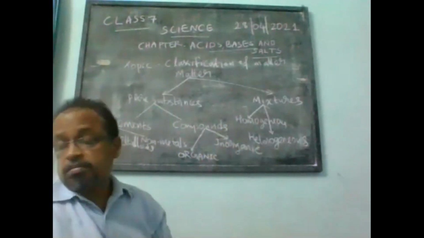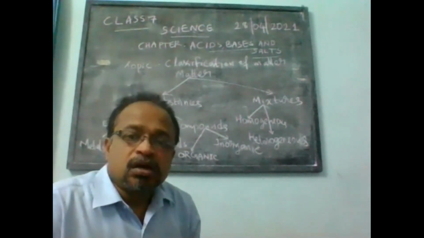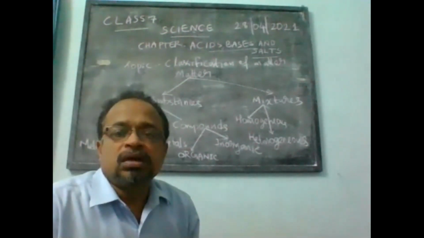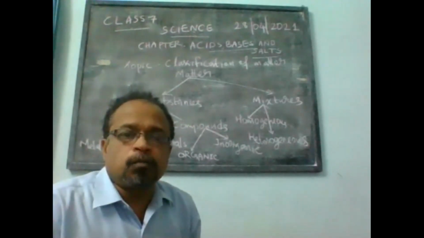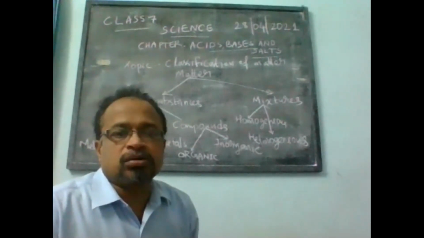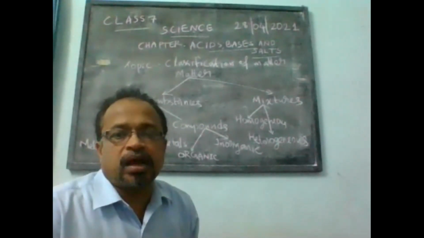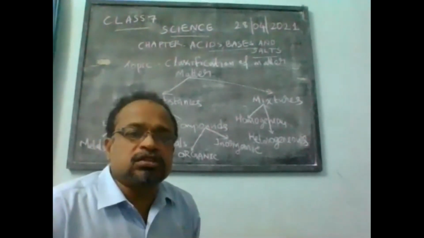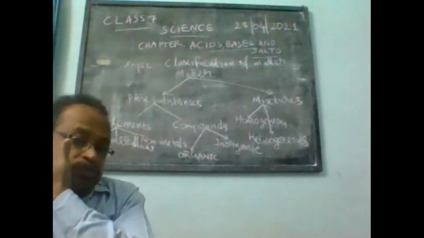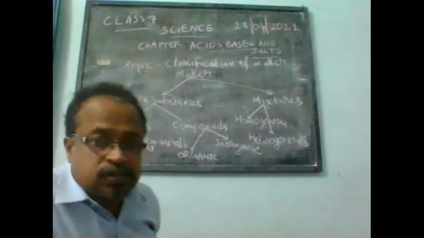Now, a mixture may contain more than one kind of substances. For example, very simple to understand. I told you salt and water dissolved in seawater. That is a mixture. Another example, air is a mixture. It contains carbon dioxide, nitrogen, oxygen, etc. So pure substances and mixtures. Now, pure substances are further classified into elements and compounds. Now come to elements first.